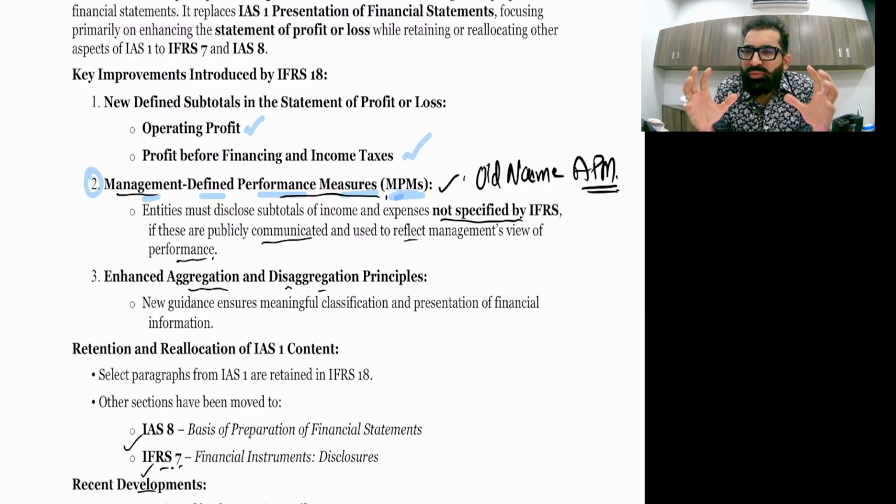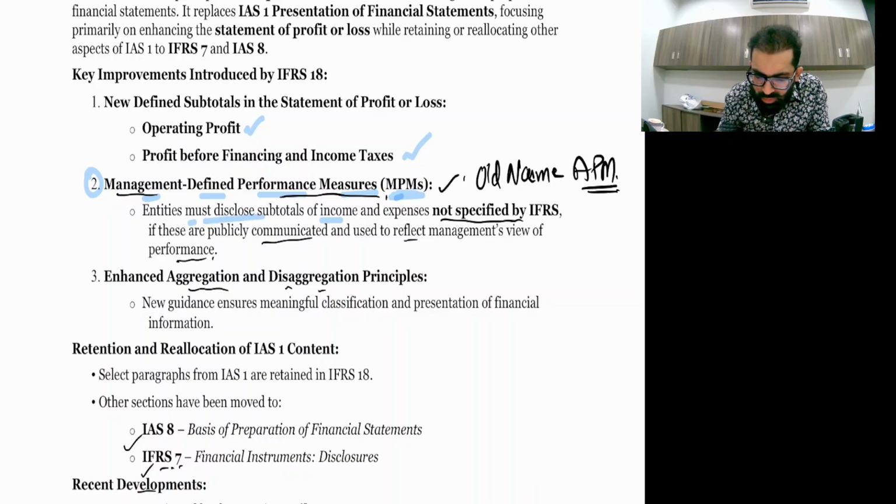These are performance measures through which management checks the performance of the companies. Now these will be dealt with by IFRS 18, which will give guidance on what to include and the criteria to include, and this type of thing.